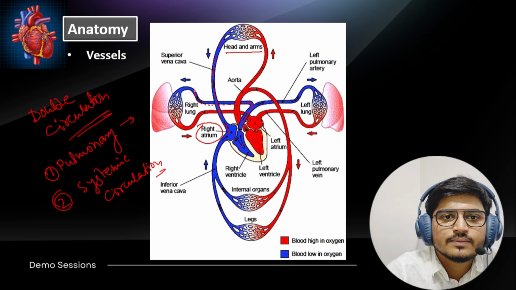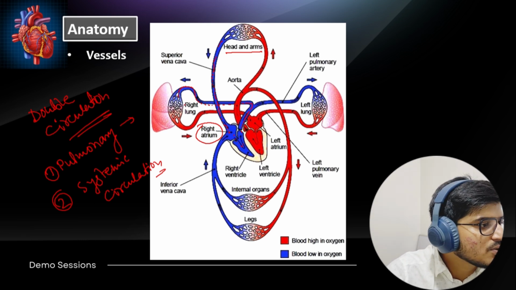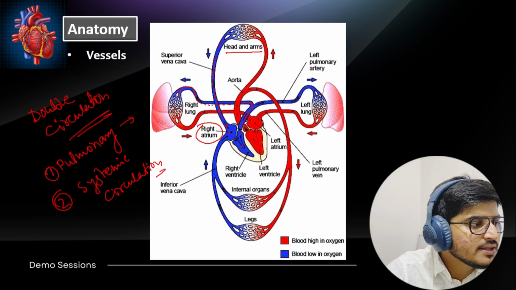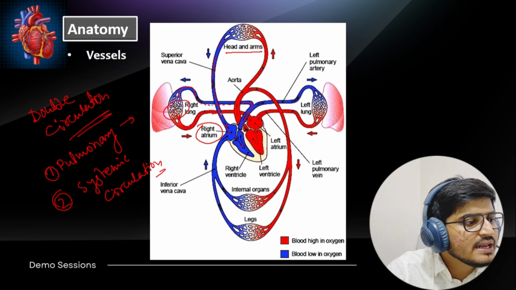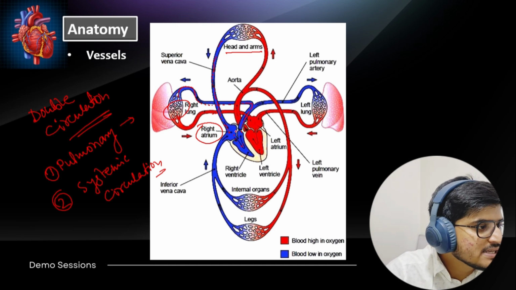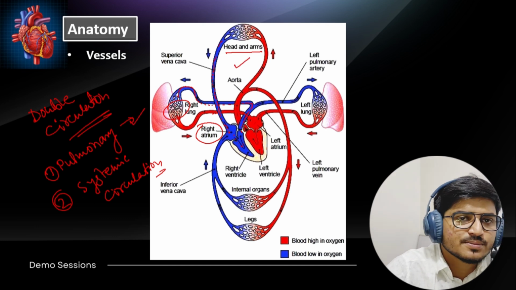As you can see here, the lungs oxygenate all the blood, and here oxygenation is done. Then this oxygenated blood is pushed back to the left atrium of the heart. So this lung part is the pulmonary circulation, and this body part is the systemic circulation.